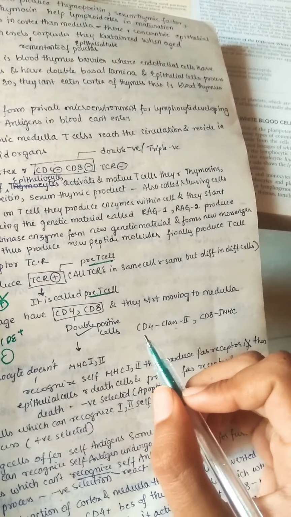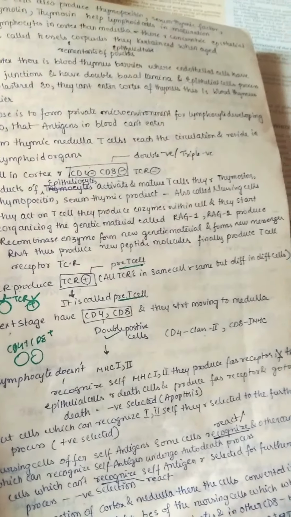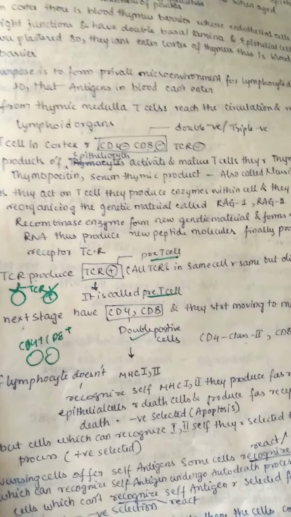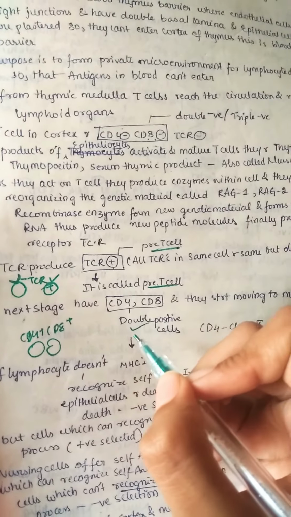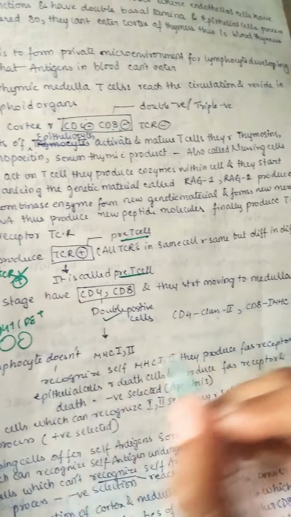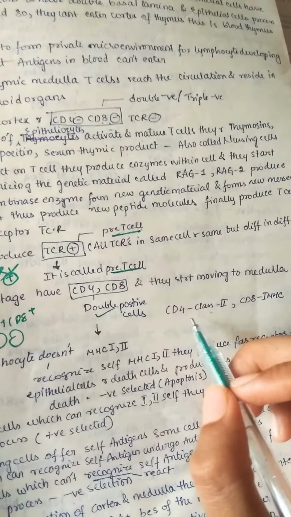And the CD4, so till now the cells are in the cortex, and now they have started moving to the medulla. When they are moving to the medulla, they become double positive, that is both CD4 and CD8 are now present on the T cell. So mainly the CD4 binds to the class 2.